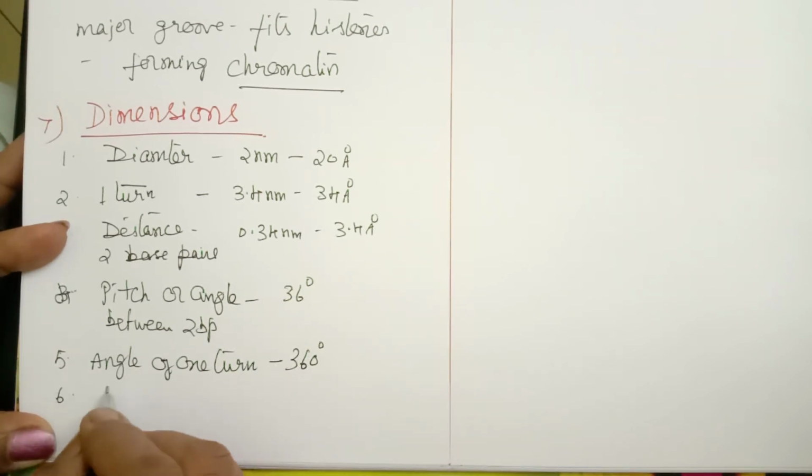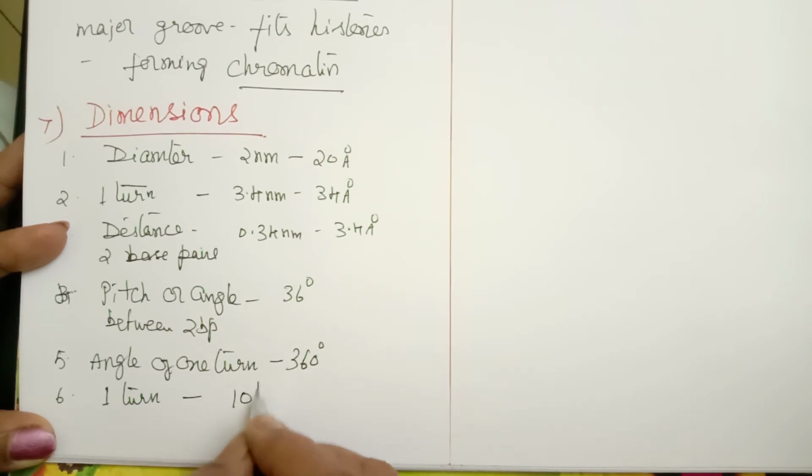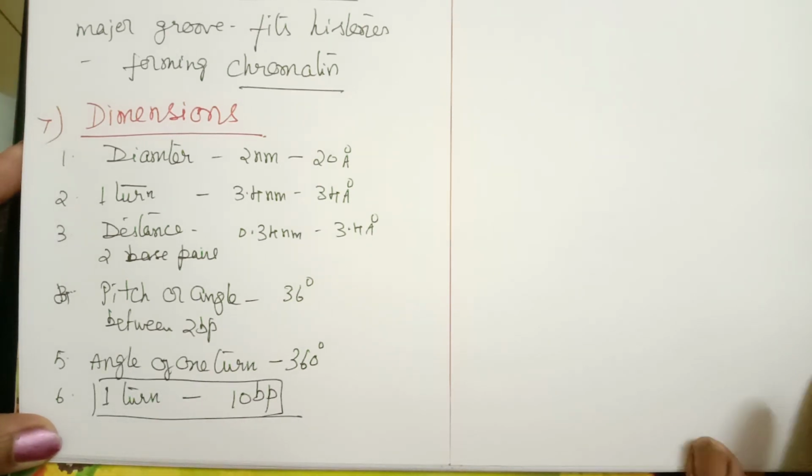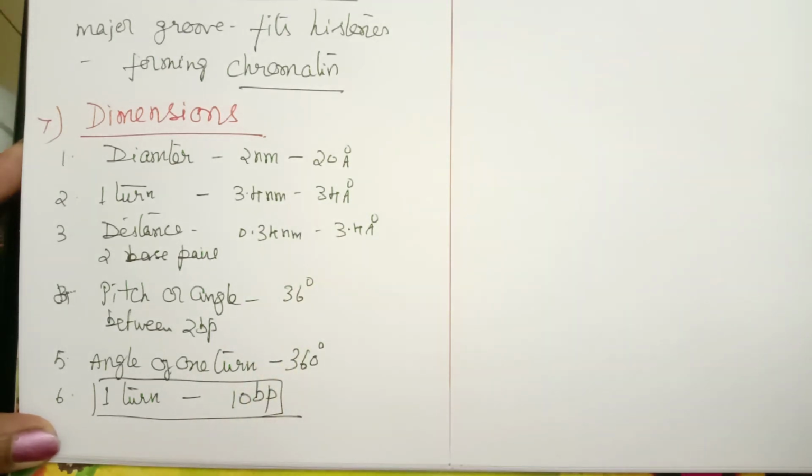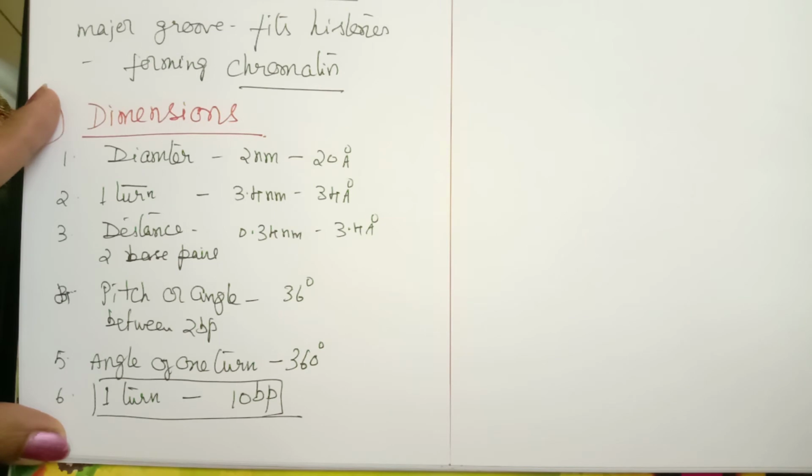In one turn we find 10 base pairs. That is the length of one turn also, which in terms of base pairs is 10 base pairs, or in terms of Angstroms, 34 Angstroms. Those are the different dimensions of DNA.